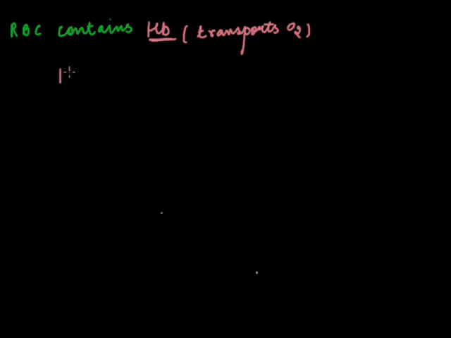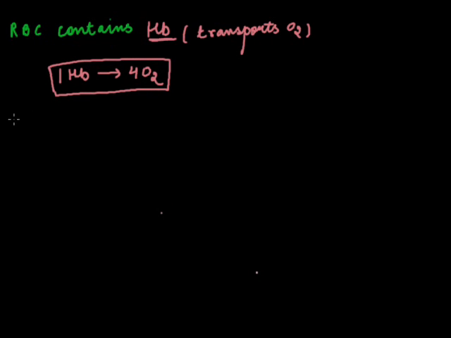Now, components of the RBC, or what does RBC consist of? So, RBC contains hemoglobin. This hemoglobin is responsible for the transport of oxygen. One molecule of hemoglobin can carry 4 molecules of oxygen.